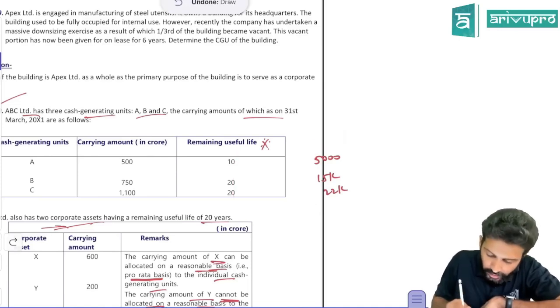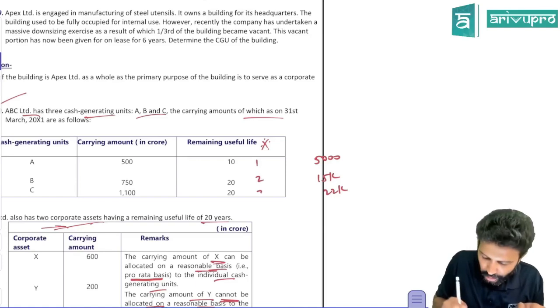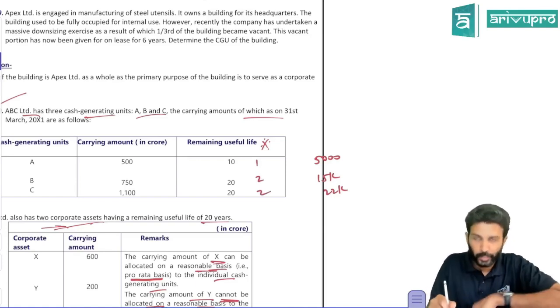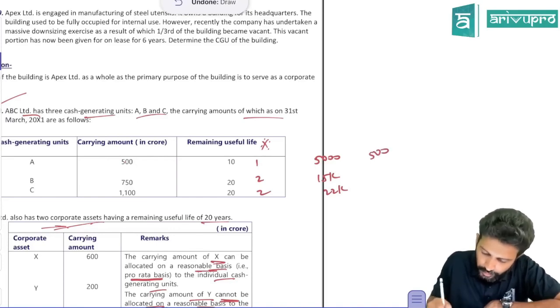Or if you want to simplify the calculation, this is a big number, so cut out one zero. Same. Anyway, we want the ratio, we don't want the actual number. So can I take it as 1:2:2? If you want a smaller number, you can work with this. So take 500 into 1, it will be 500. 750 into 2, 1,500. 1,100 into 2, 2,200.